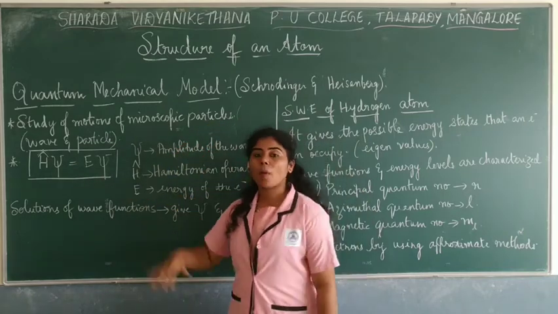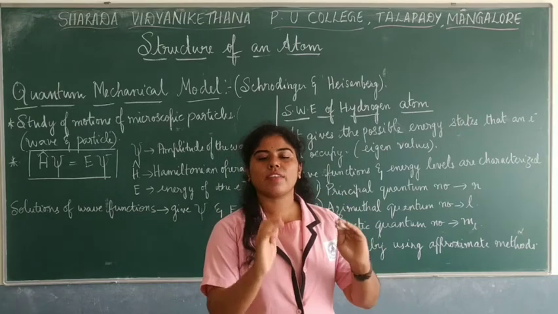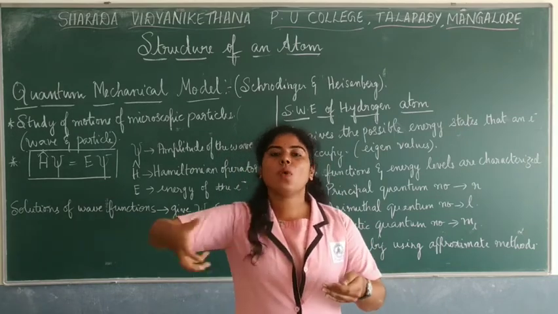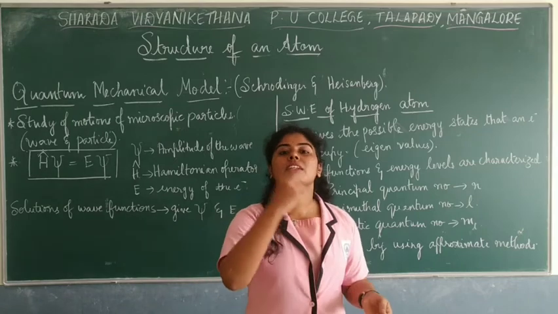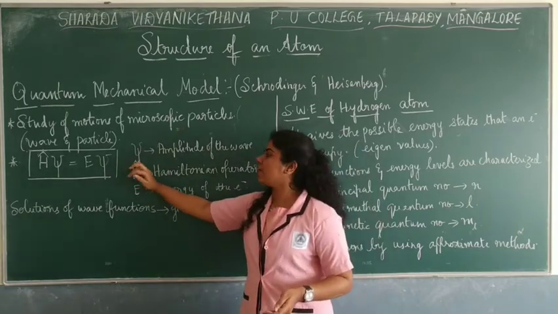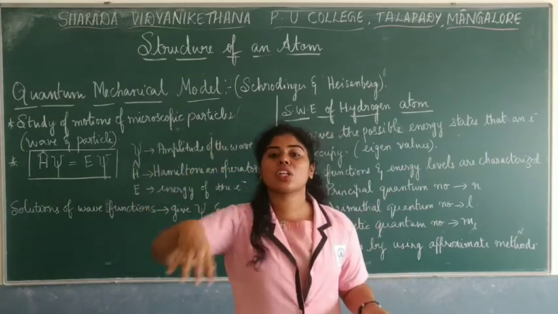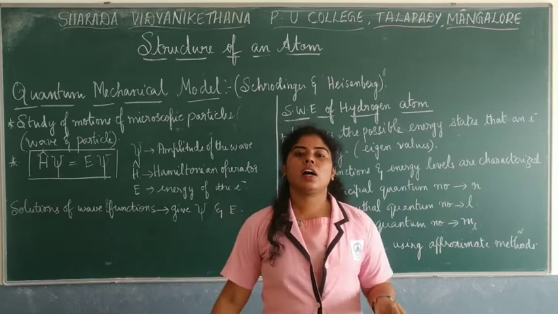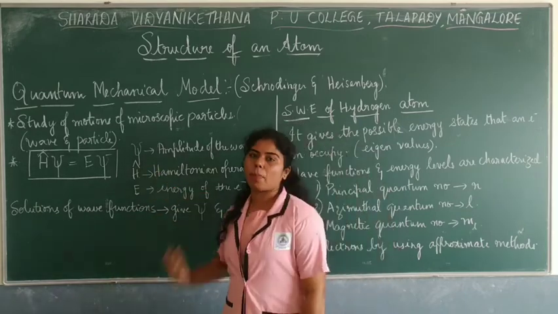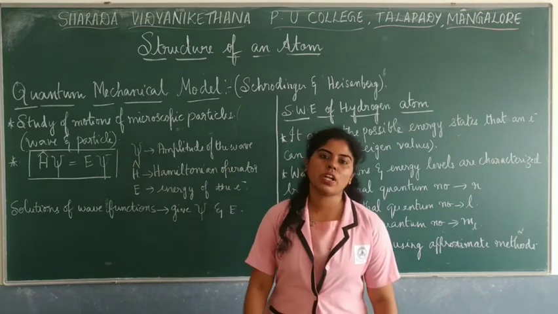Here this operator means that it is like a mathematical command. You are giving a command as to how we can solve this expression. Maybe it is based on multiplication, so here the Hamiltonian would be multiplication. If it is addition, then you write it as addition. So based on what kind of operation you are doing to solve the expression, that is usually the operator. H is the Hamiltonian operator.